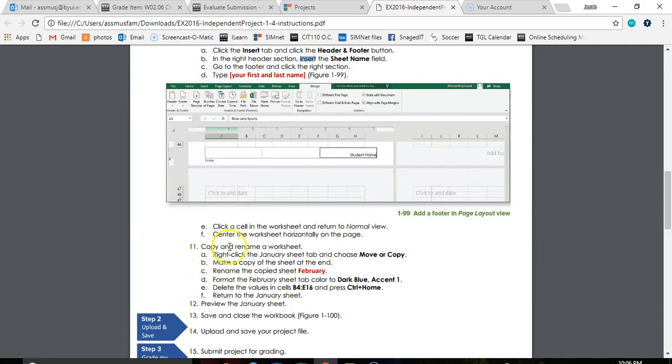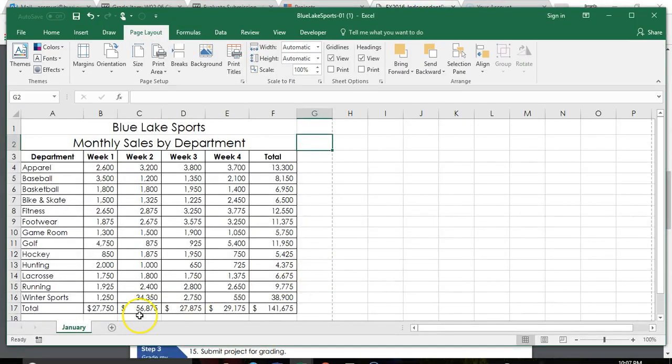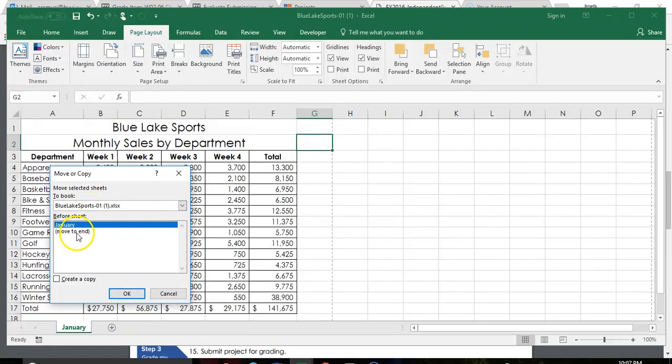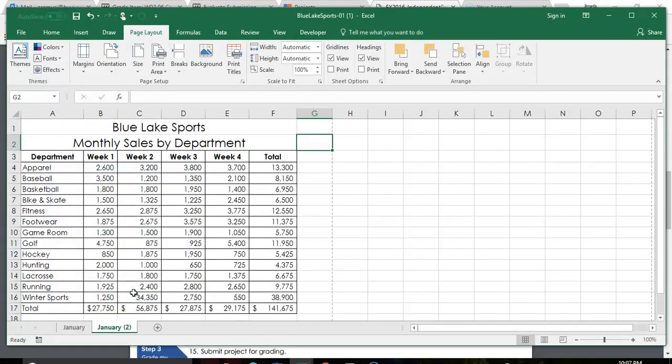And then step 11, we're going to copy and rename our worksheet. Right click the January sheet, move or copy it. We want it to be at the end of the sheet, and then I'm going to rename it February. So right click, move or copy. We want to move it to the end and create a copy and hit OK. And then we'll double click over the top, and name it February.